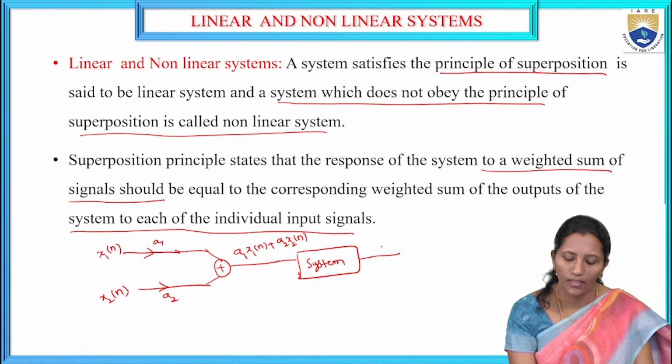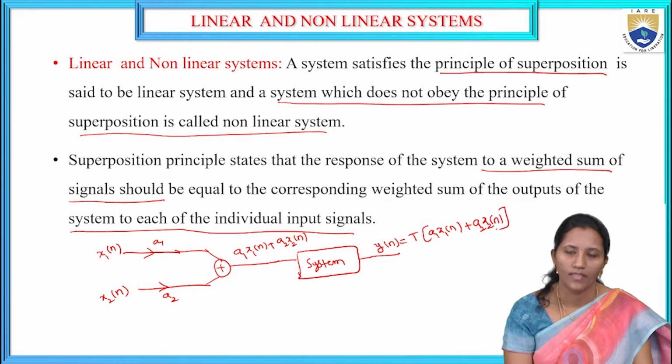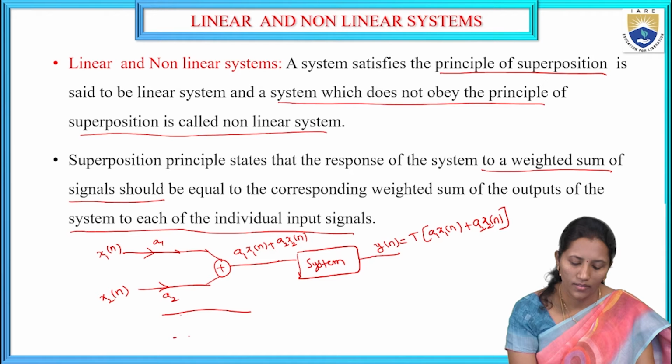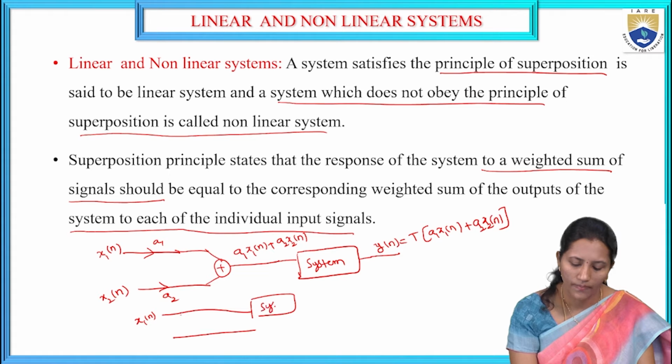I am going to get y of n is the transform of a1 x1 of n plus a2 x2 of n. Alternatively, x1 of n is given to one system and x2 of n is given to another, individual system.